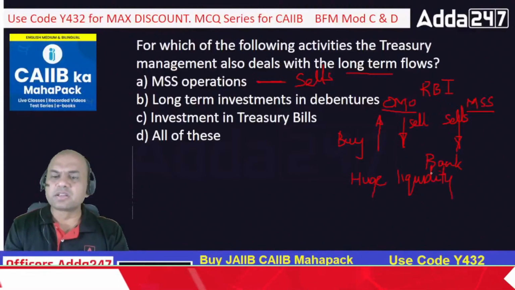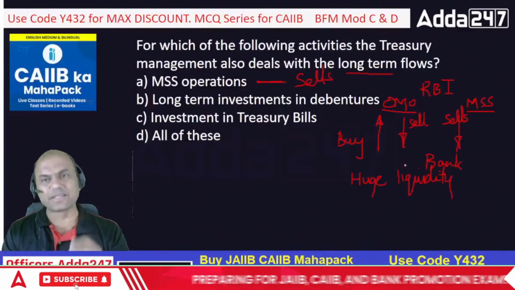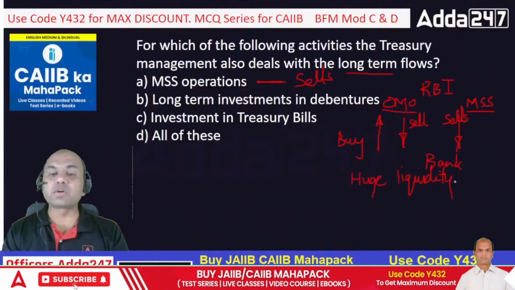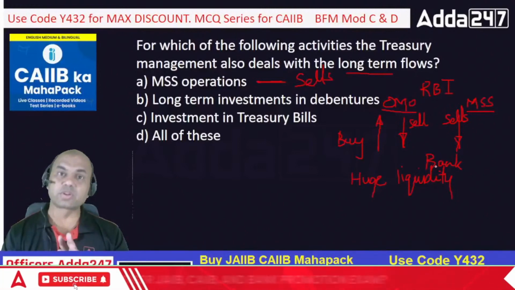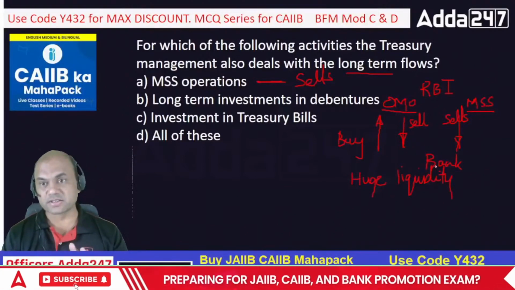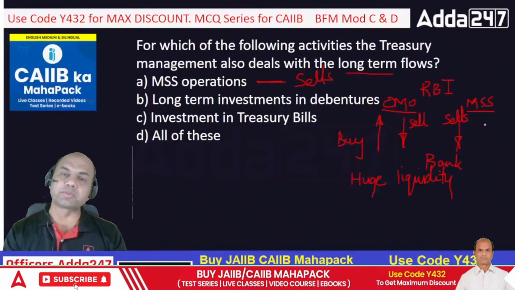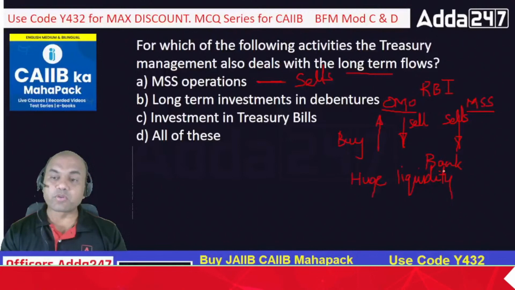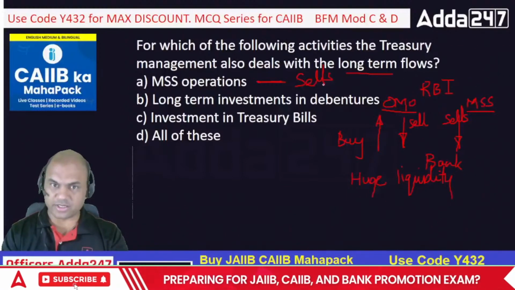So what happens? The rate of the loans is very low, the inflation is very high. So these things are always hurting the economy. Remember, too low interest rates are also hurting the economy because inflation increases. So in that case, what RBI does, RBI tries to get the liquidity from the banks, get the money out of the banks by selling them bonds and getting money. So that is MSS. Got it everyone?